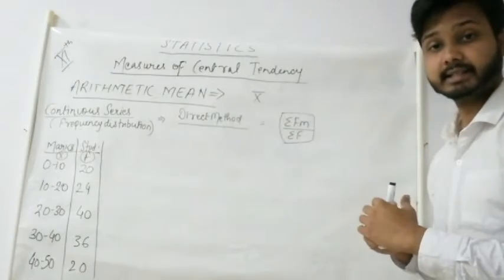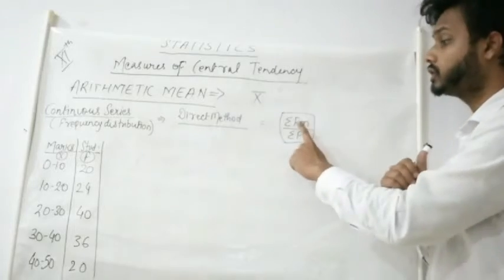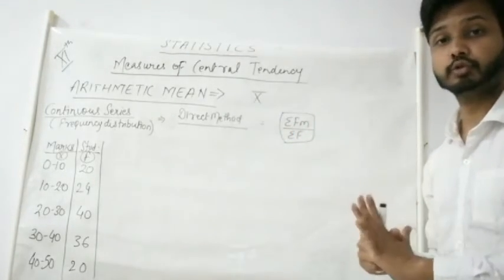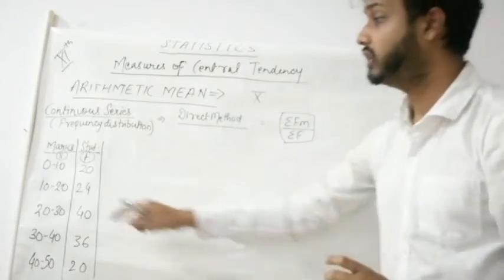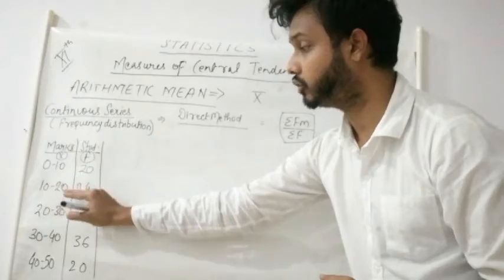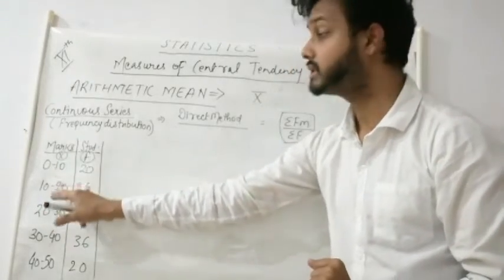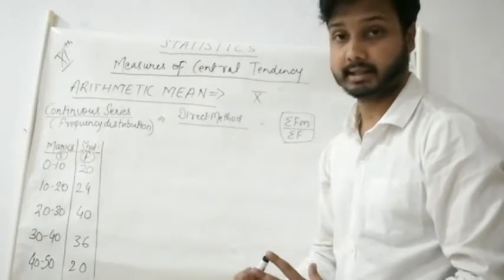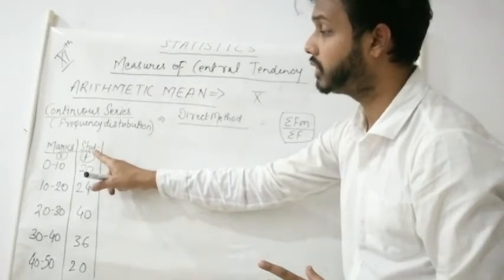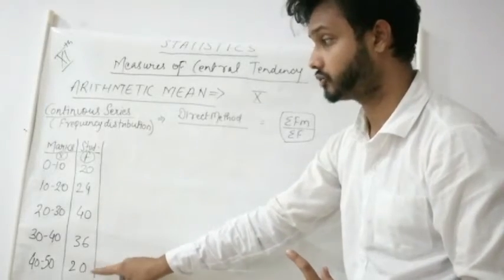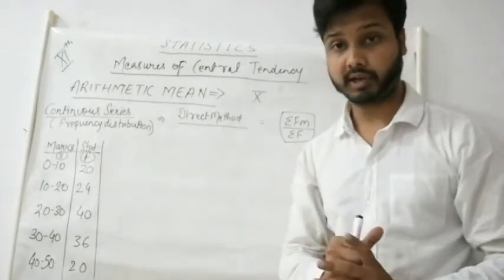In discrete series direct method, the formula was summation of fx. Here it is fm, no changes there. See, we have marks given of the students, that is 0 to 10, 10 to 20, 20 to 30. Since it is given as a range, we can see that it is a continuous series. We are given the number of students here, that is 20, 24, 40, 36, 20. So this is our frequency.